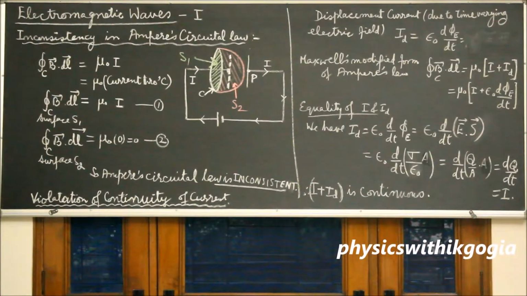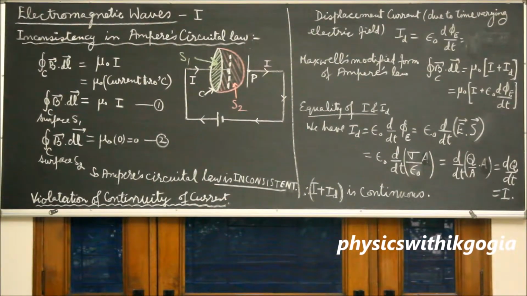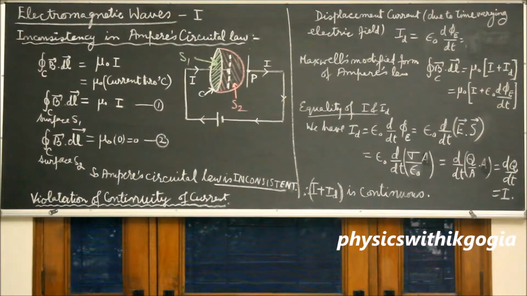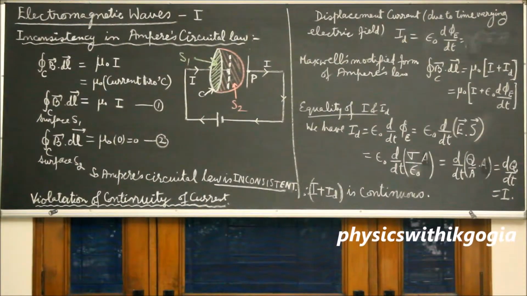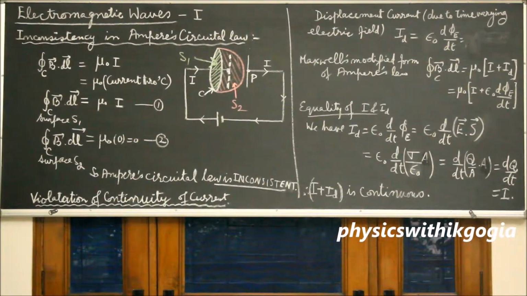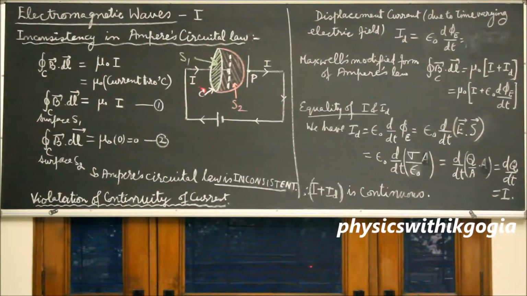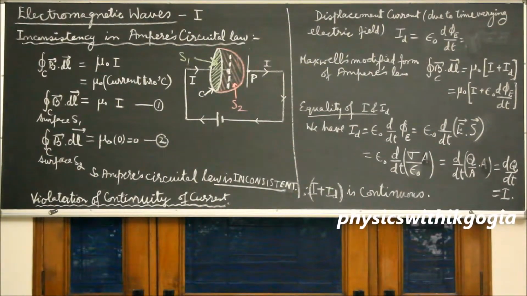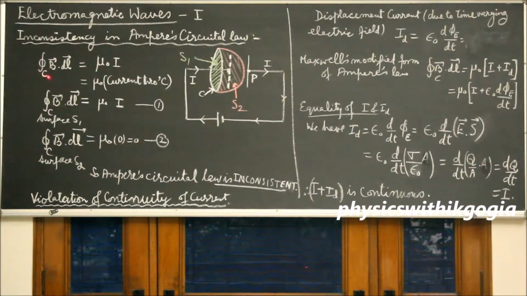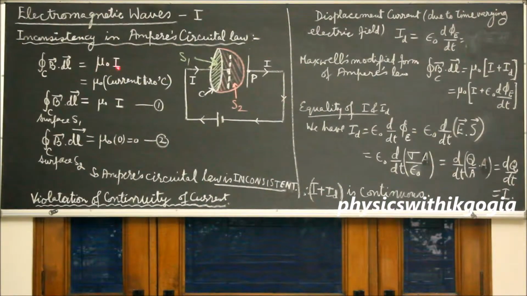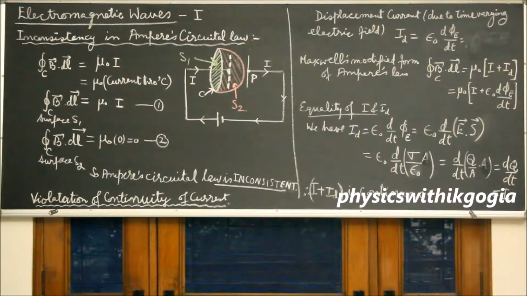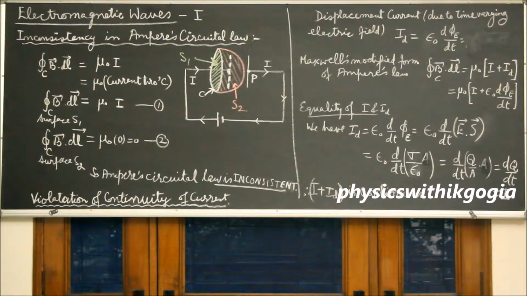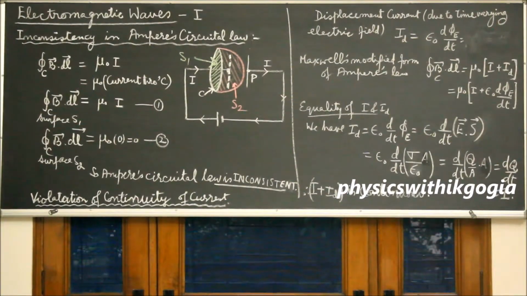We'll first discuss how Maxwell discovered the inconsistency in Ampere's circuital law. According to Ampere's circuital law, if we have an Amperian loop C, closed loop C, enclosing any surface, then the line integral of magnetic field over the loop C is mu naught into current passing through C, that is mu naught into I, for every surface bound by the loop C.